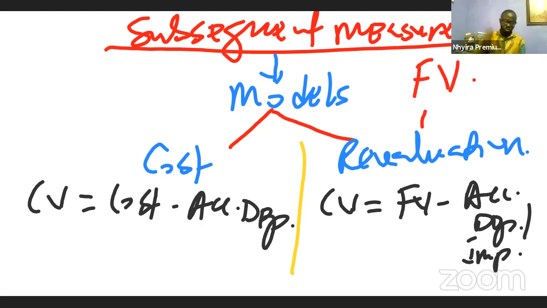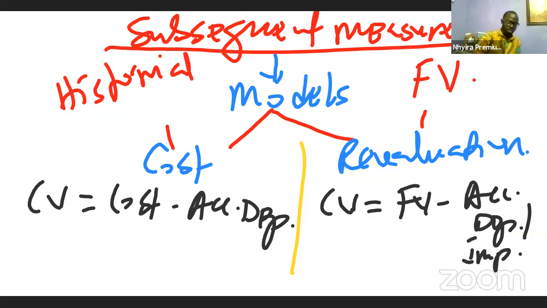Okay, so the cost model is where the asset is carried at its historical value, or we use the historical cost, but the revaluation model is where the asset is carried at its fair value. Now, when we say the fair value of an asset, what do we mean? The fair value simply is the value at which an asset can be exchanged or a liability can be settled in an arm's length transaction between knowledgeable parties.